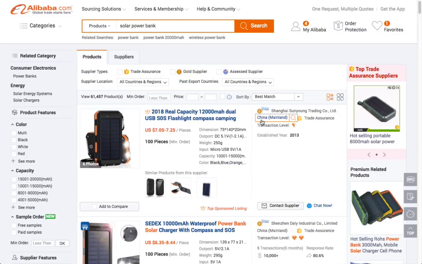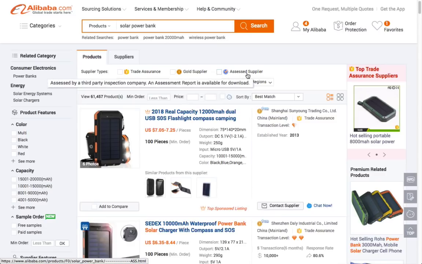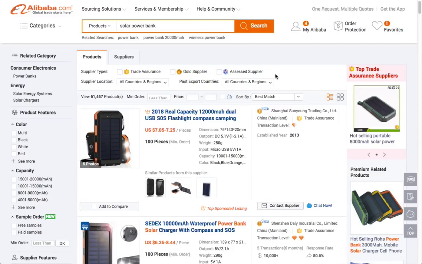Okay, and also you can search by assessed suppliers. Assessed suppliers are suppliers assessed by a third party inspection company, and they also mention that an assessment report is available for download. That means a third party has been checking the suppliers, which is more like a guarantee.